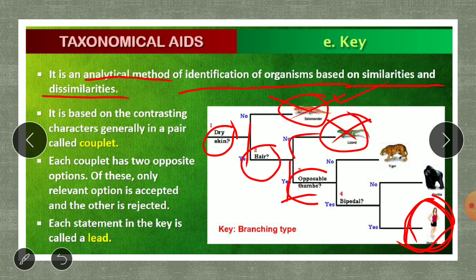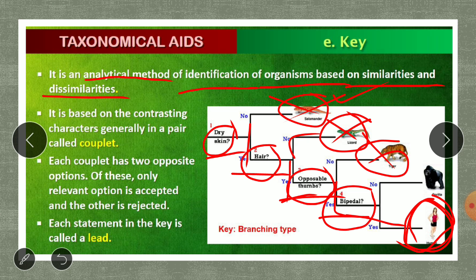If it is having an opposable thumb, it is having a separate thumb. If no, then this organism is rejected. If it is having an opposable thumb, then the next character we study is: is it bipedal? Means, is it walking on two legs or on four legs? It is walking on two legs. So when it is having dry skin, hair, an opposable thumb, and is bipedal, then